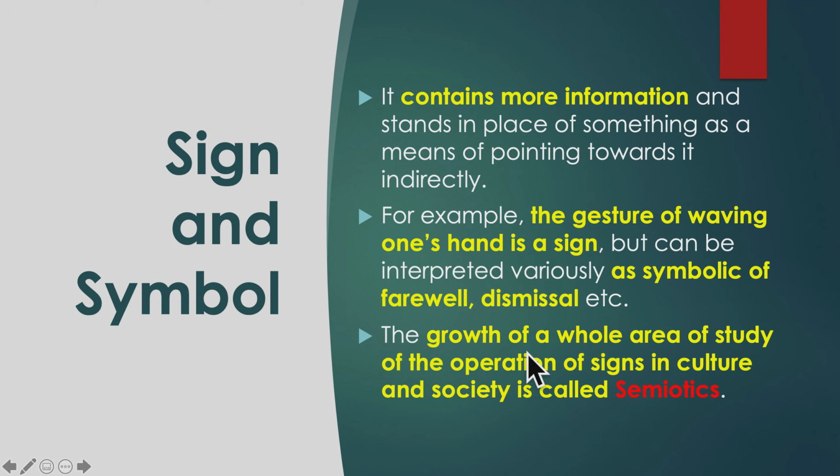Next, the growth of a whole area of study of the operation of signs in culture and society is called semiotics. So semiotics is another branch of study, and this term means the whole area of study of the operation of signs in culture and society. Okay, this is the definition of semiotics. And every culture has its own way of operation of signs. It is culturally oriented.